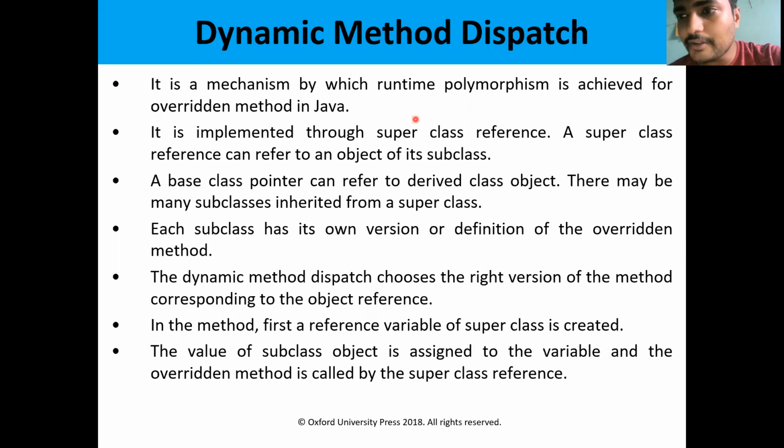And then we have seen the universal superclass. That means Object. Object is a superclass for all the subclasses. The Object class supports some methods, and we have discussed those methods. And then we have seen some keywords, the final keyword and the super keyword. What is the purpose of the final keyword? The final keyword is used along with variables, methods, or classes. It means that it is a constant.